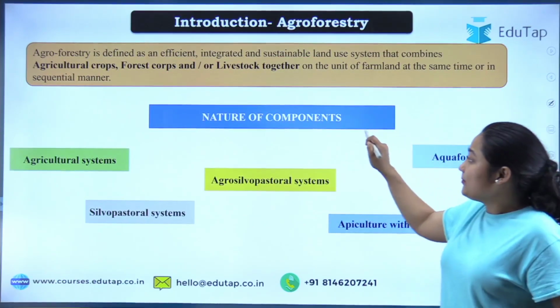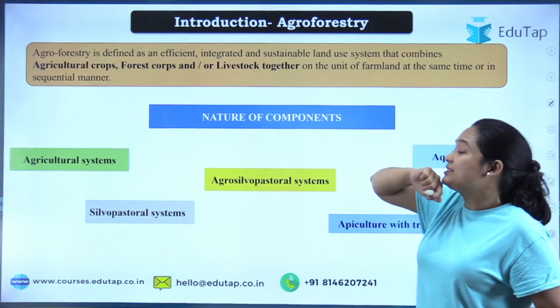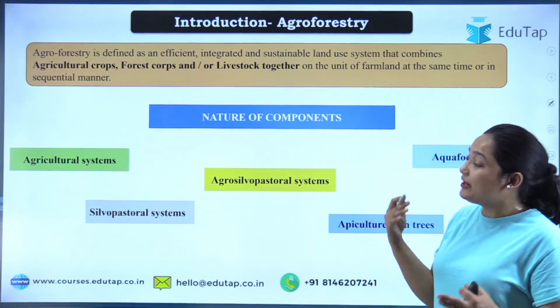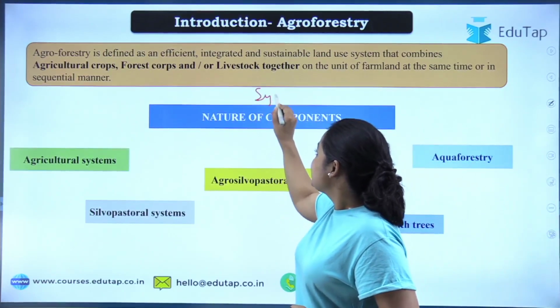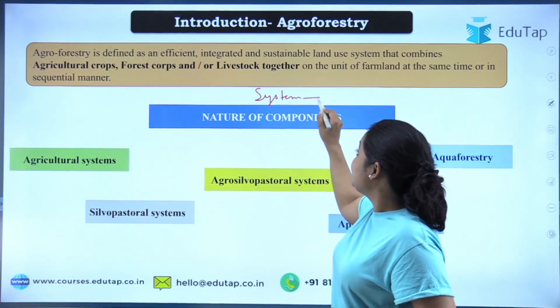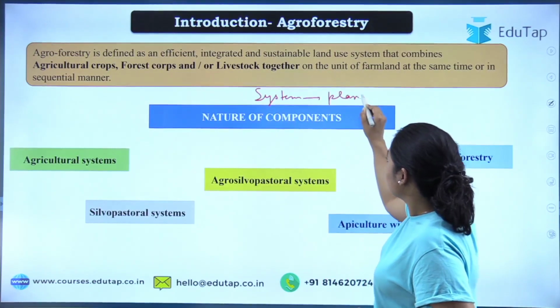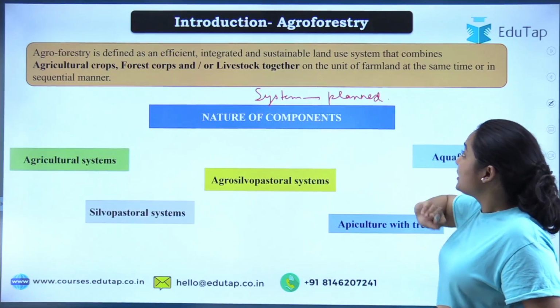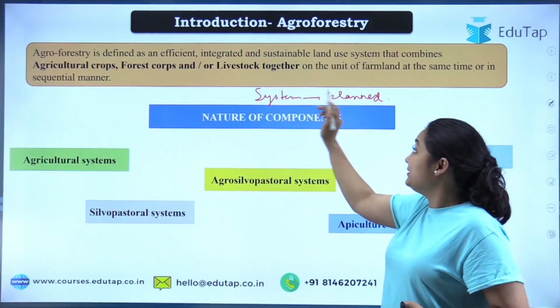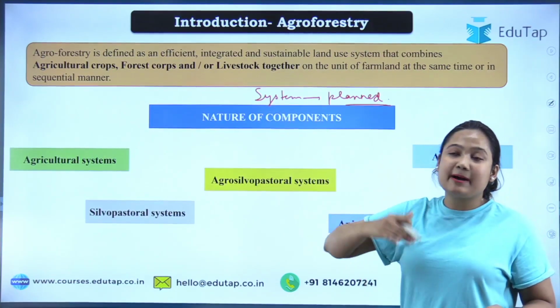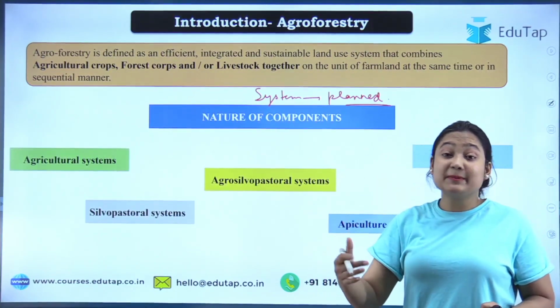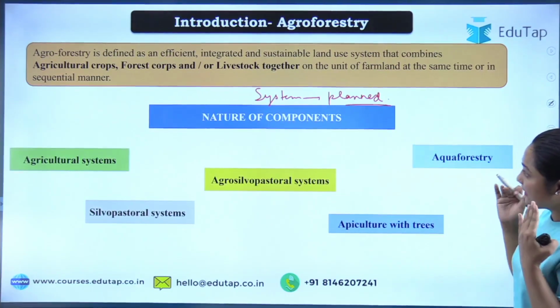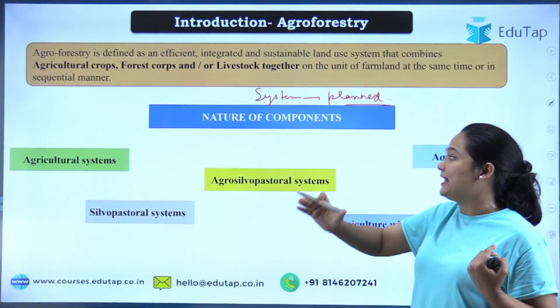Okay, now talking about the types of agroforestry system that are there. When we are talking about system, it simply means it is done in a planned manner. Whatever we are planning is done, and it is not random, that today you felt like doing agriculture and tomorrow you felt like doing forestry. That is not happening. We are doing it in a planned manner.